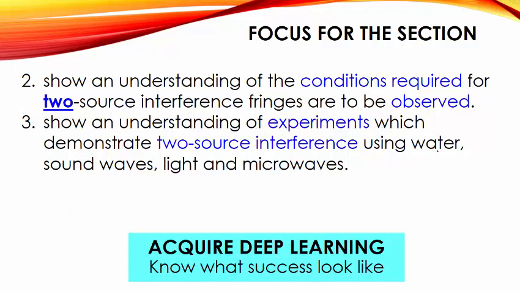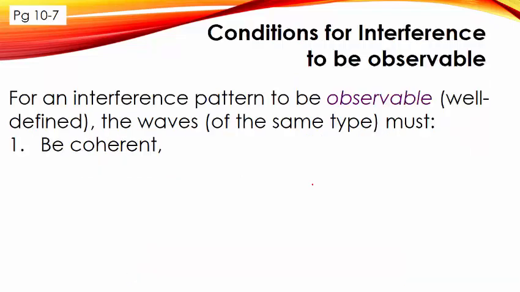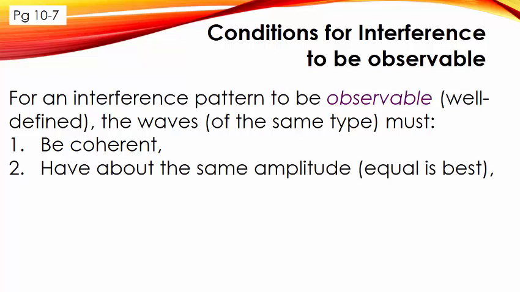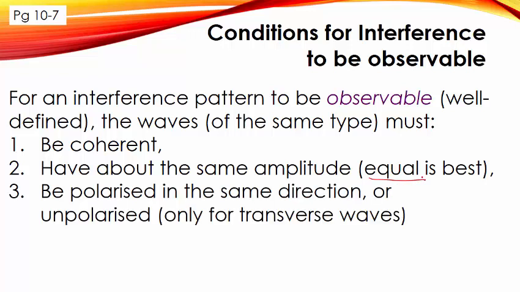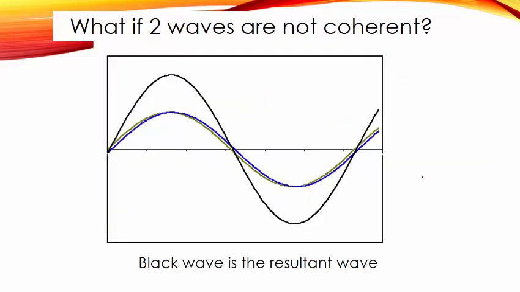Okay, we have finished that section. Now let's look at the new section. For an interference pattern to be observable, it means it must be well defined. We can see it clearly. The waves must be coherent. They have about the same amplitude, right? If it's equal, it's the best, so they can cancel each other. And they should be polarized in the same plane, or unpolarized, right? And of course, they should superpose.